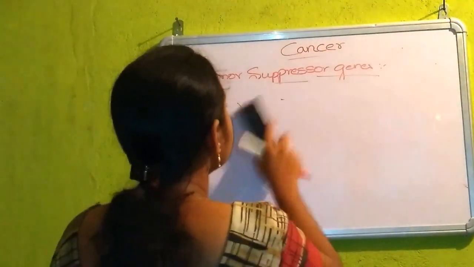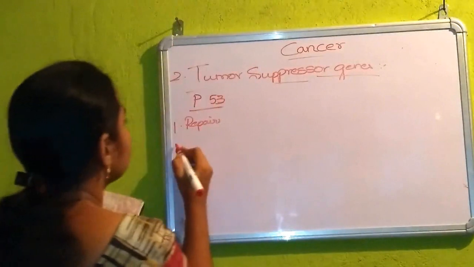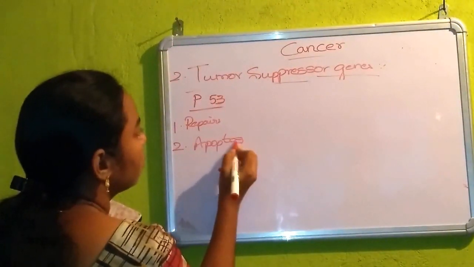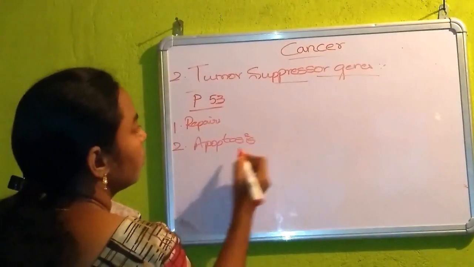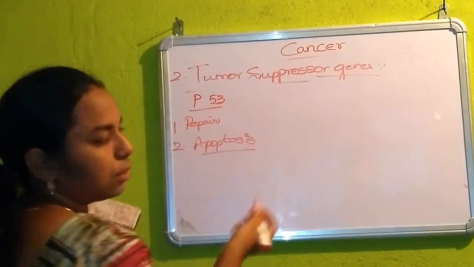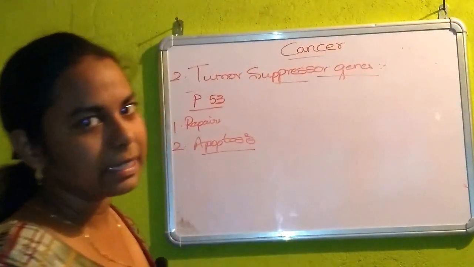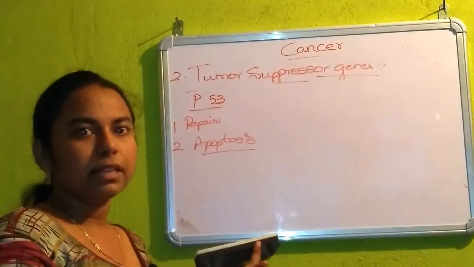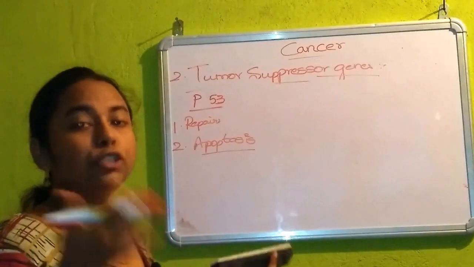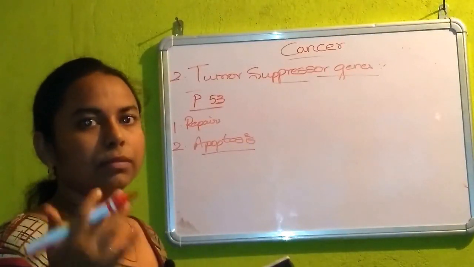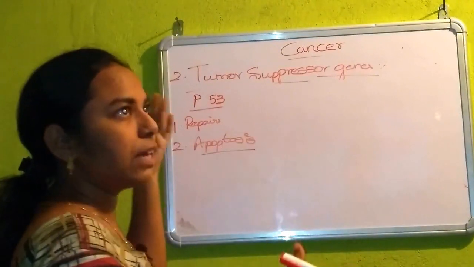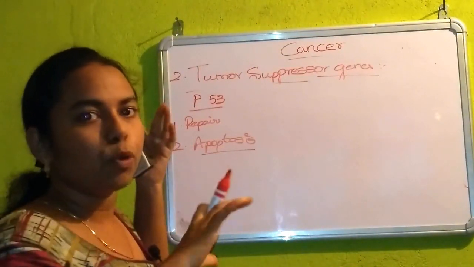And the next one is apoptosis. The term apoptosis means programmed cell death, as we have already discussed. Programmed cell death means at this phase it should grow, and at this phase it should die. That is programmed.